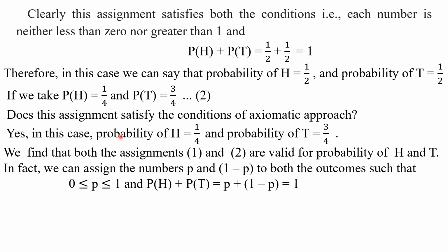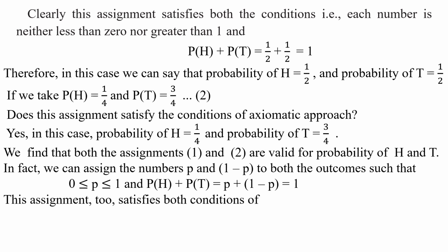Not always P of H is equal to 1 by 2. Not always P of T is equal to 1 by 4, 3 by 4. Okay, my children. Understood this point? We can assign any number. This assignment 2 satisfies both the conditions of the axiomatic approach of probability.